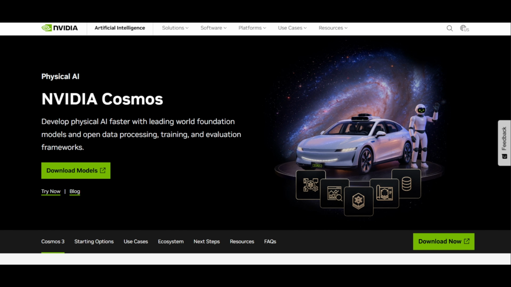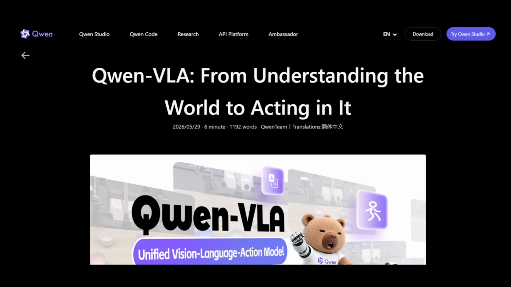NVIDIA drops Cosmos3-Nano. This one is a single model that can watch a robot, predict what happens next, generate the video, add the audio, and output the action commands all at once. Alibaba's Qwen team releases Qwen-VLA, a robotics model that scores 97.9% on the standard manipulation benchmark and works across completely different robot bodies out of the box.